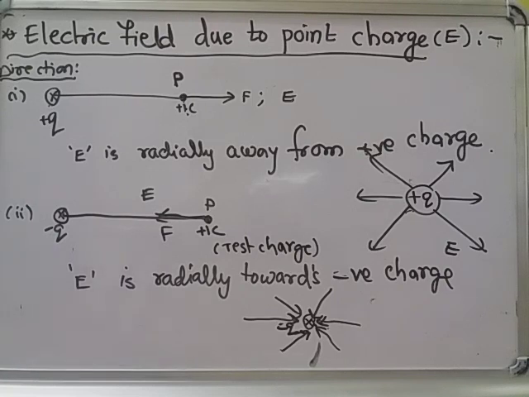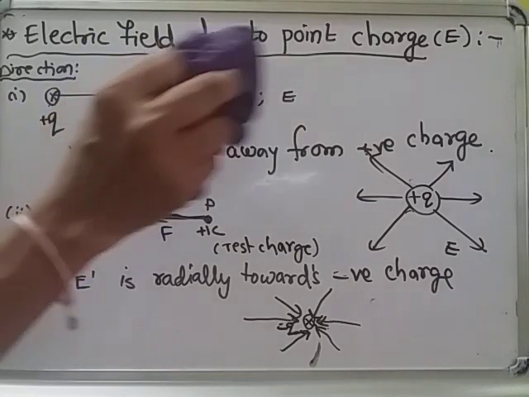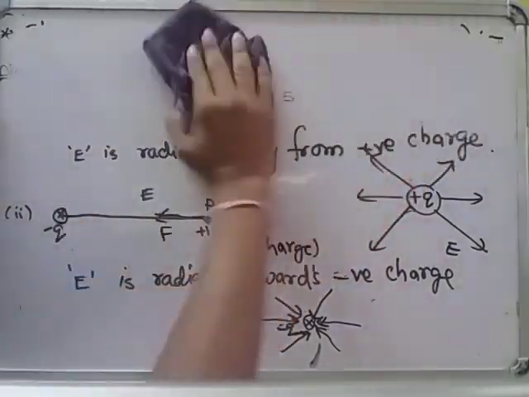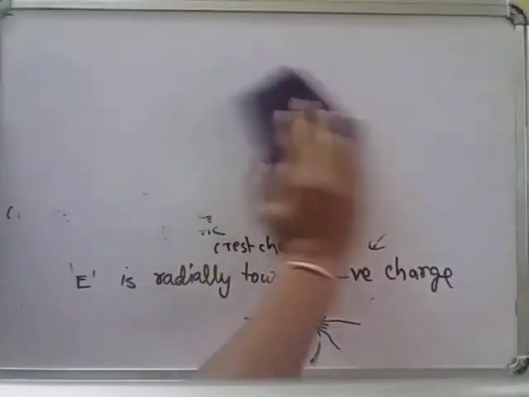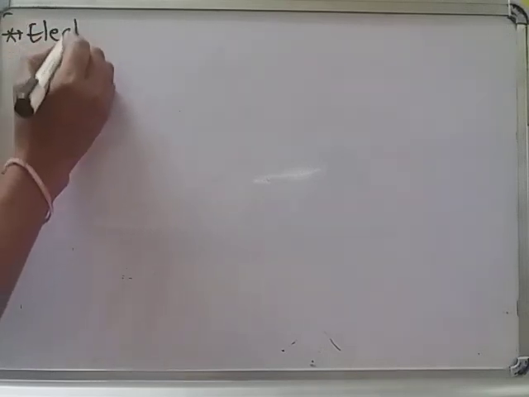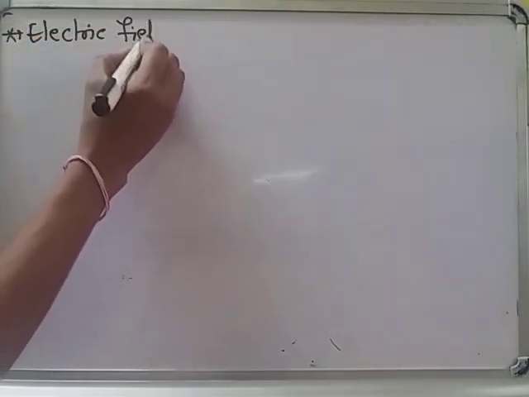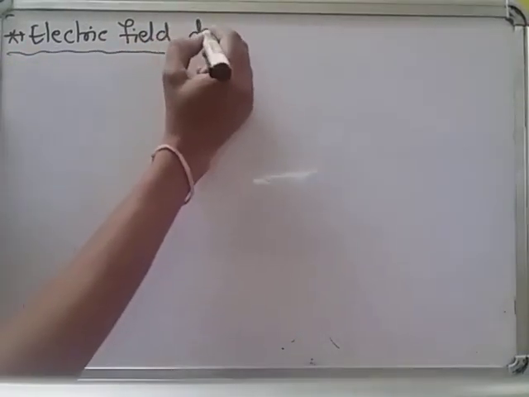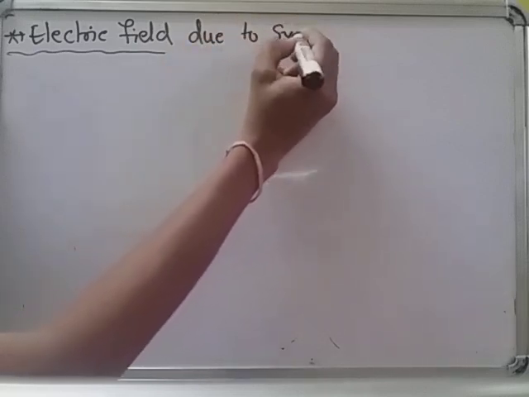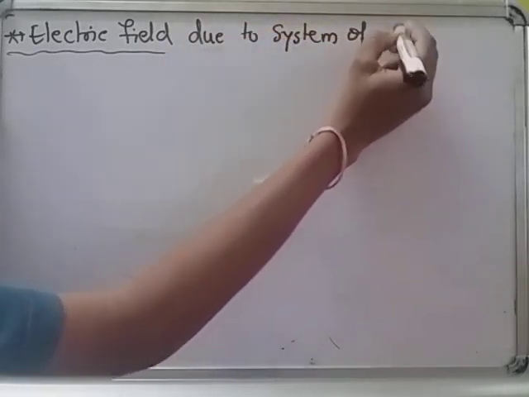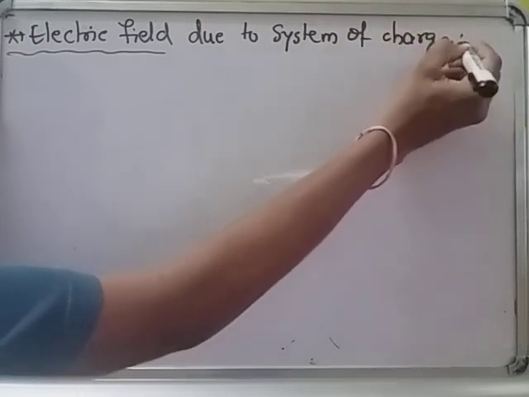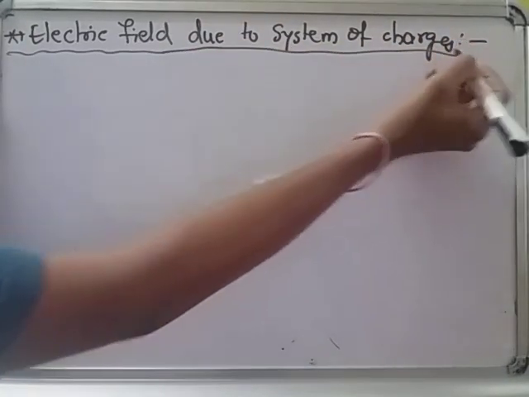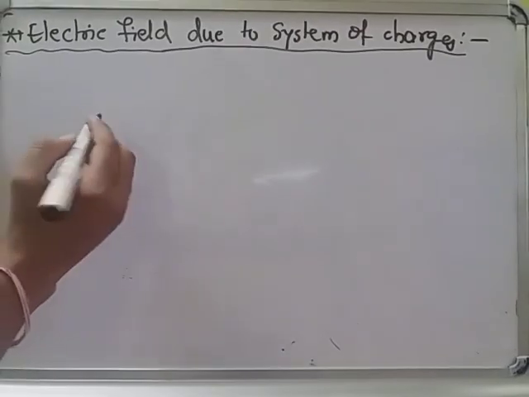And now I am going to find the electric field due to a system of charges. How do we find the electric field due to a system of charges? If only one point charge is there, then we can find the electric field. But I want the electric field due to a system of charges, where many charges are there. Due to those many charges I want to find the electric field. So how do we find it?